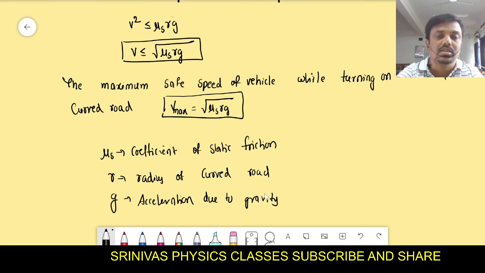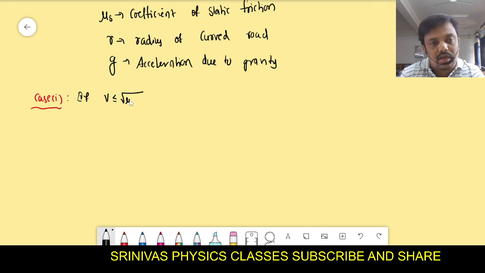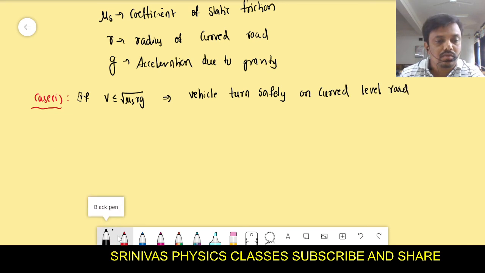We will discuss two cases in this: when the vehicle will turn safely and when the vehicle will fall away from the curved road. Case 1 is that if the velocity of the vehicle is less than or equal to under root of mu_s r g, then what happens? Then the vehicle turns safely on a curved level road. Level road means horizontal road.